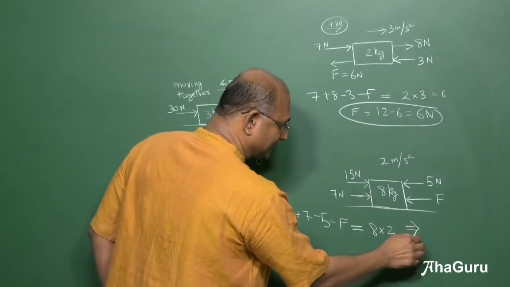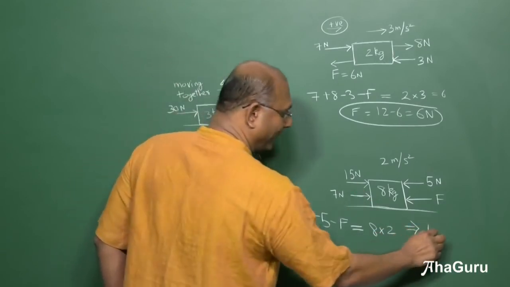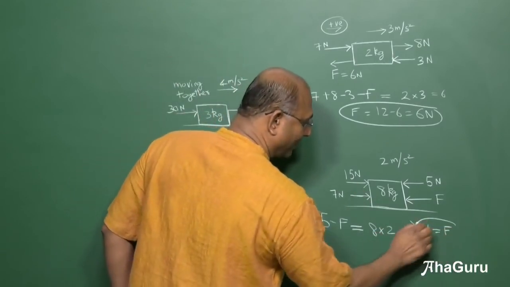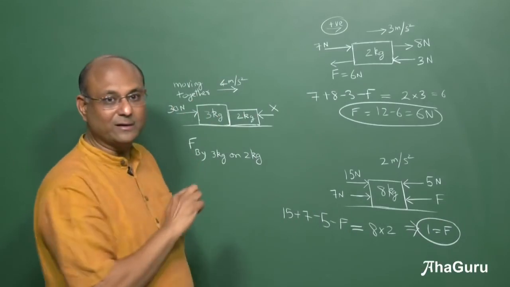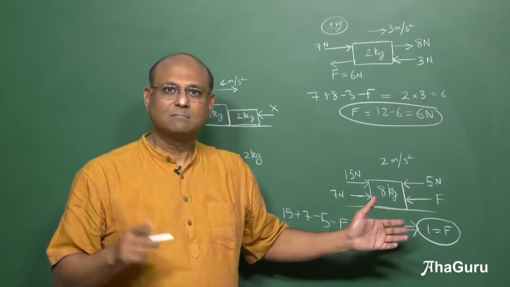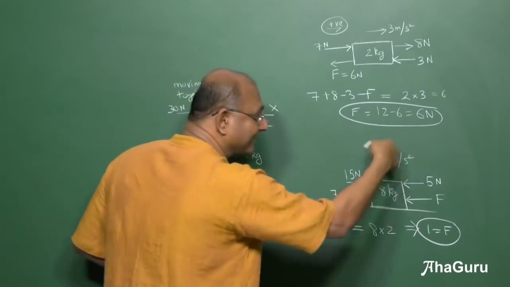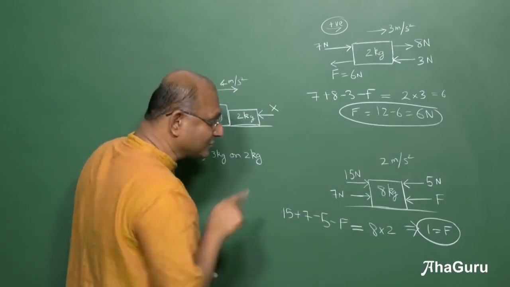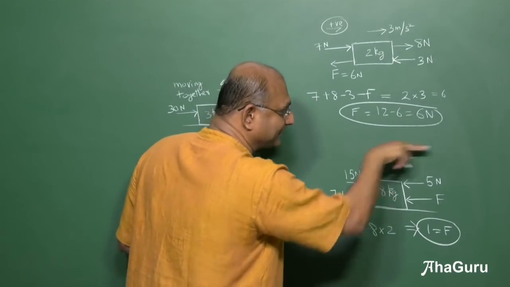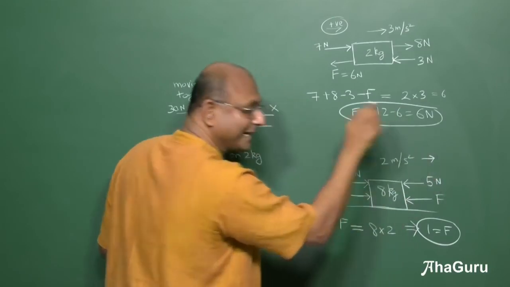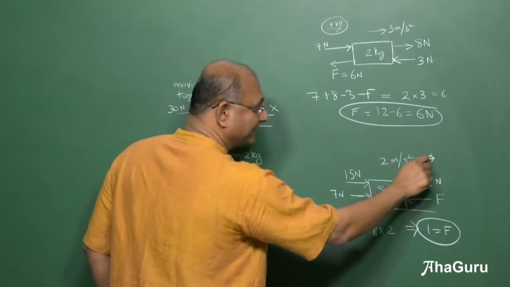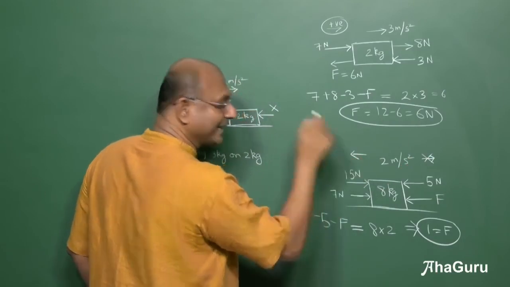So what does this tell us? 17 minus 16, 1 is F. So we have got an answer, F is equal to 1 Newton. So is that the correct answer? No. Why not? Because I have not given you the direction. What did I assume here? We assumed that this 2 meter per second square was in that direction. What if instead it was in this direction?